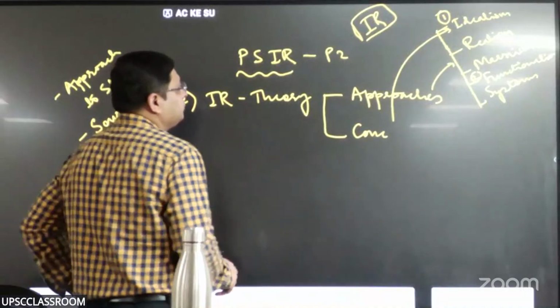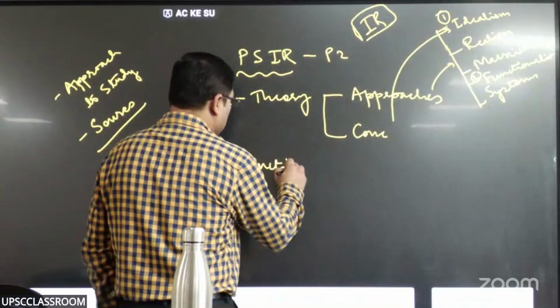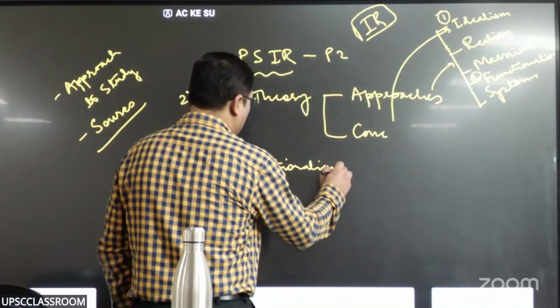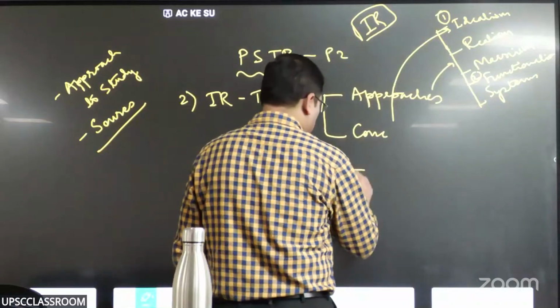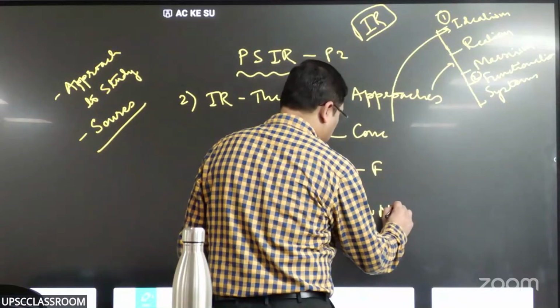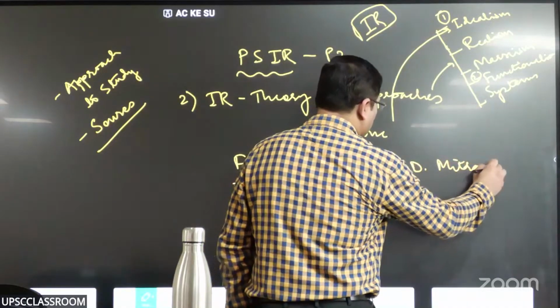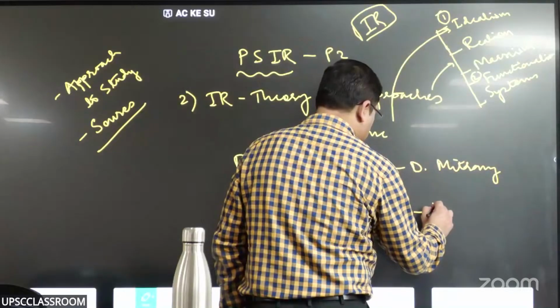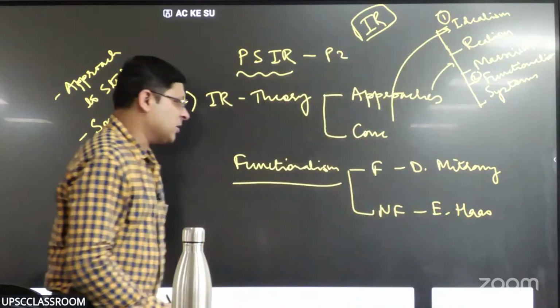Now, functionalism, as I said, is kind of an extension of liberalism to the international level. And we studied two variants of it: functionalism and neo-functionalism. So David Mitrany, this is a very interesting theory, okay? And Ernst Haas. These are two scholars that we learn.